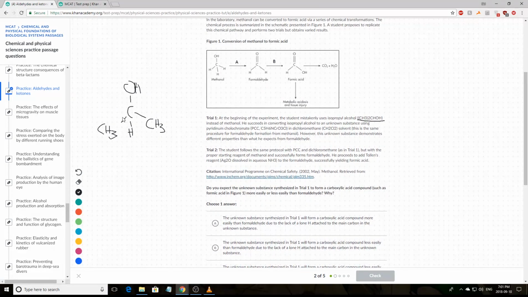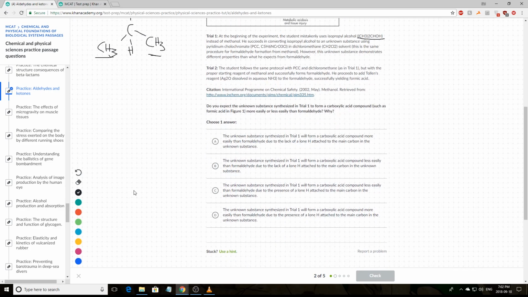So that is your isopropyl alcohol. And you can see when you compare it to the methanol, it's similar in terms that it's an alcohol, but these two hydrogens have been replaced with methyl groups.